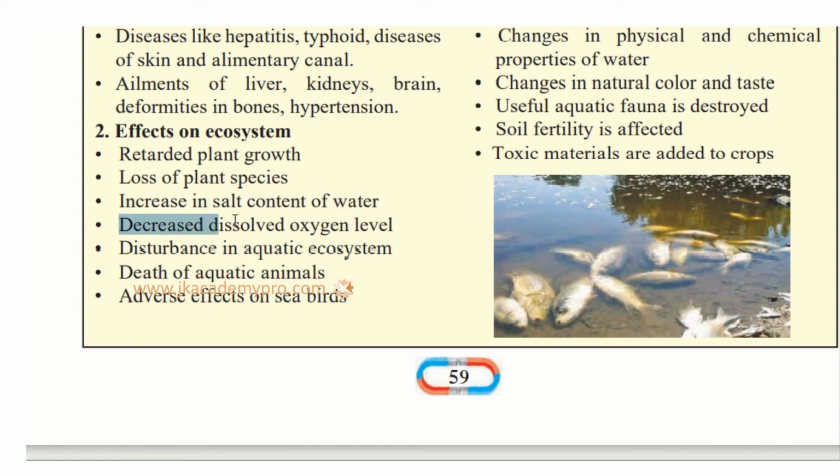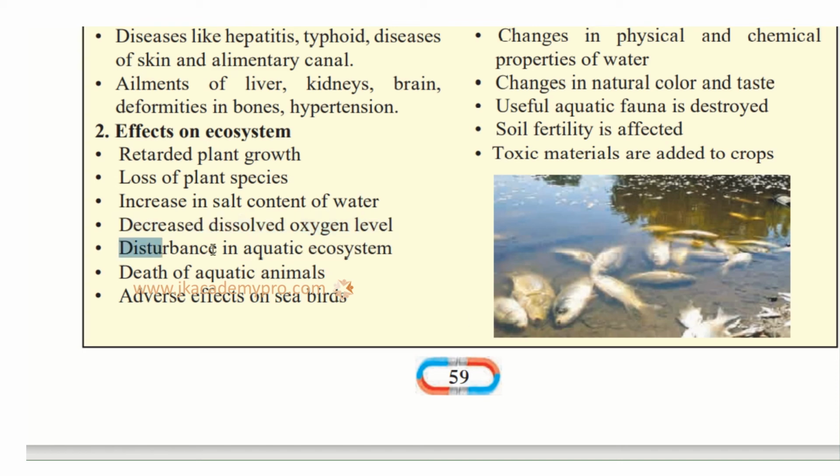Then decreased dissolved oxygen level. In the water there is oxygen that is dissolved, which the plants and the animals in the water consume. Because the dissolved oxygen level in the water gets decreased, they cannot consume it, and so they die. You can see the picture that is given alongside. So many fishes have died because of lack of oxygen.